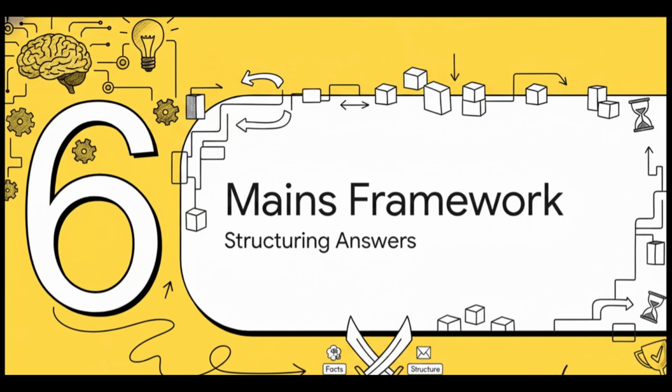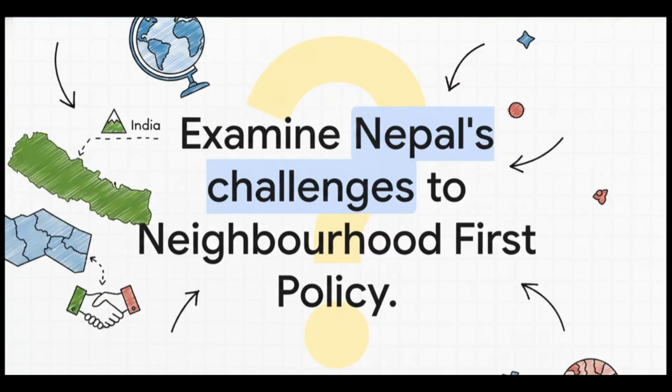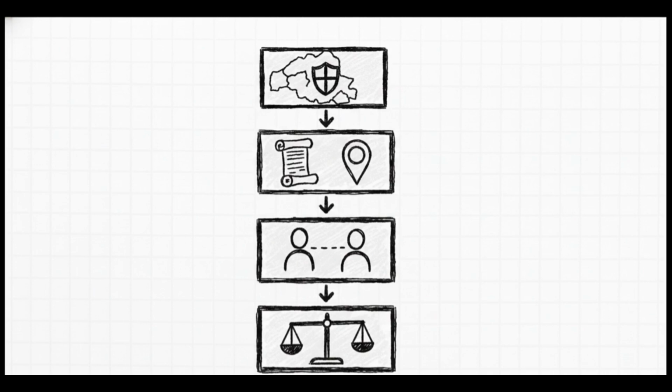Section 6. Mains Frameworks. Structuring your final answer. So, how would you actually tackle this exact prompt regarding the Lipulekh-Kalapani dispute? India's neighborhood-first policy is being tested by a series of simultaneous challenges from Nepal. Critically examine. Your answer has to be exactly this systematic. Ground your introduction in the 2014 establishment of the Neighborhood First policy, and make sure to emphasize Nepal's vital role as a strategic buffer state.